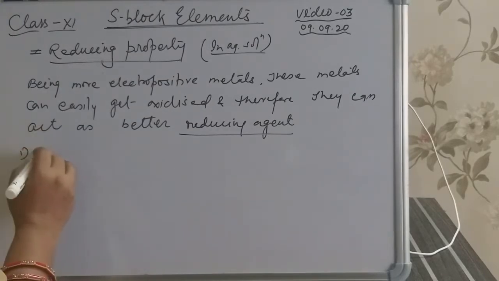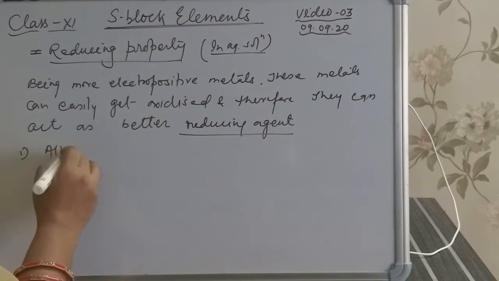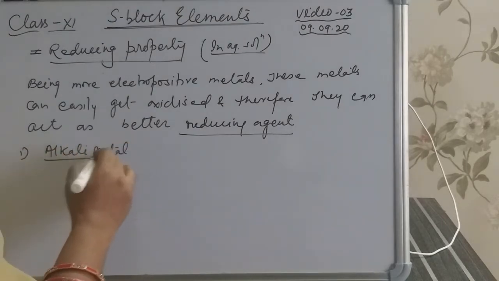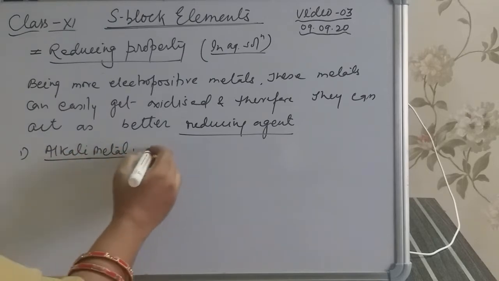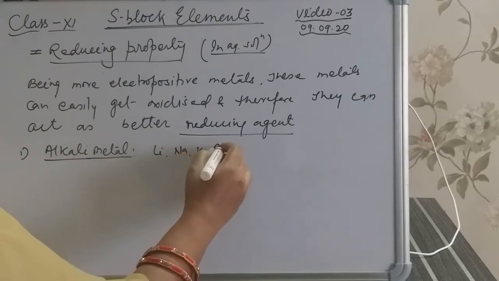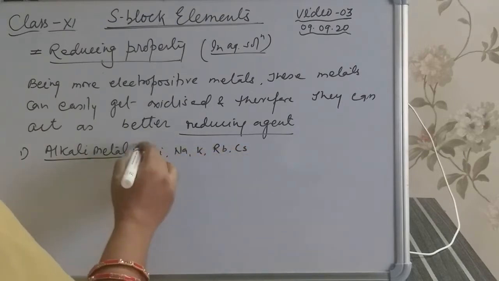If we talk about the alkali metals at first, the alkali metals means group 1. The members are lithium, sodium, potassium, rubidium and cesium.